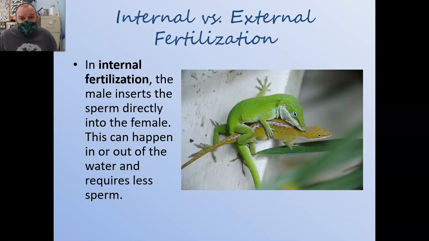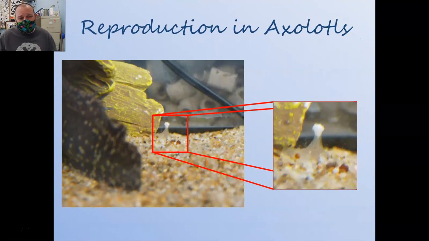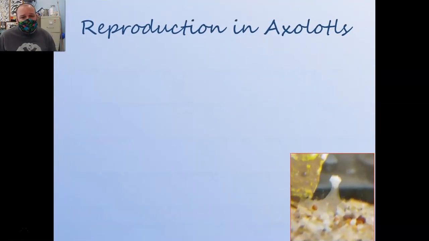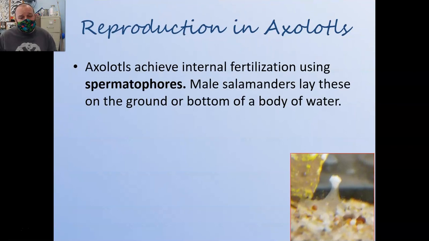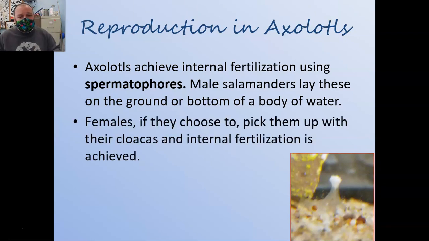Now, axolotls do internal fertilization, but all salamanders have a very weird way of doing this. What the males will do, they have these little mounds of jelly called spermatophores. And these little spermatophores, the females will come up and pick them up if they're interested in reproducing with those males. So the male will lay the mound of jelly, the female will come around, and if she's interested, she'll squat down and pick them up and reproduce.